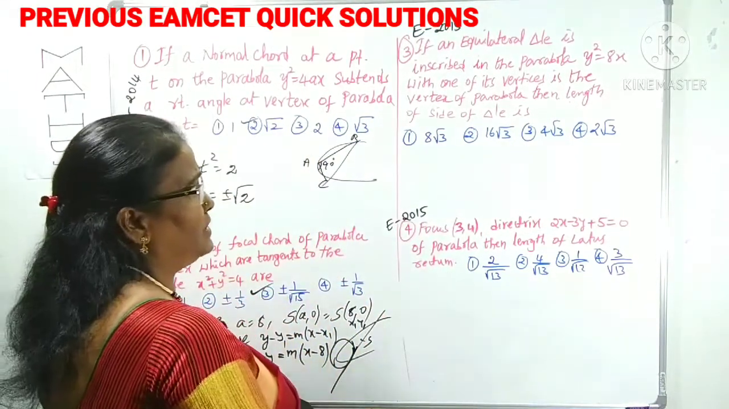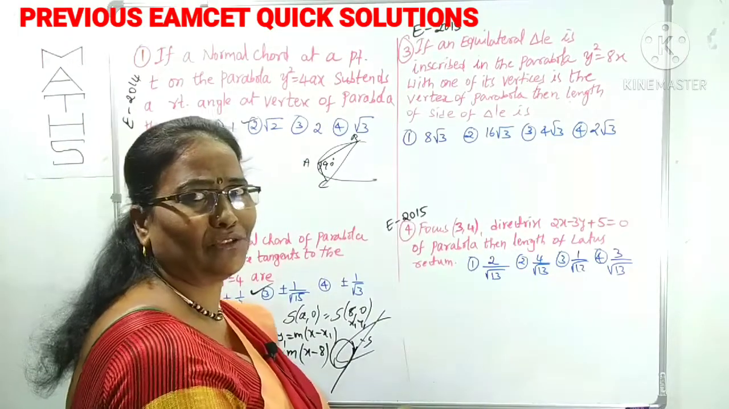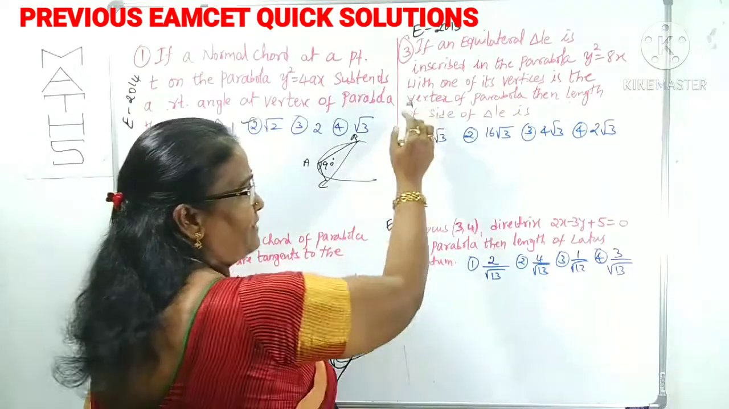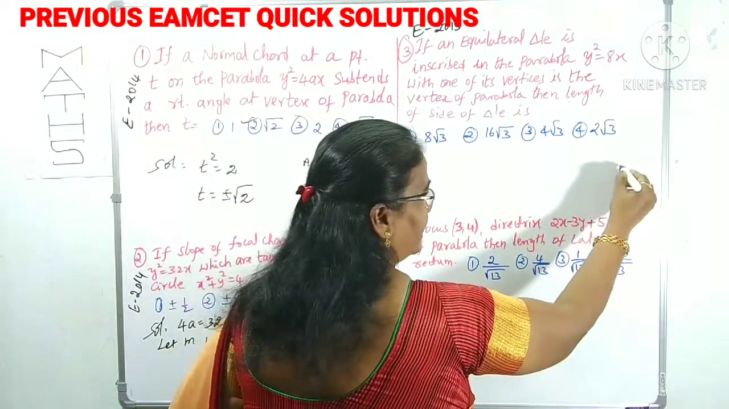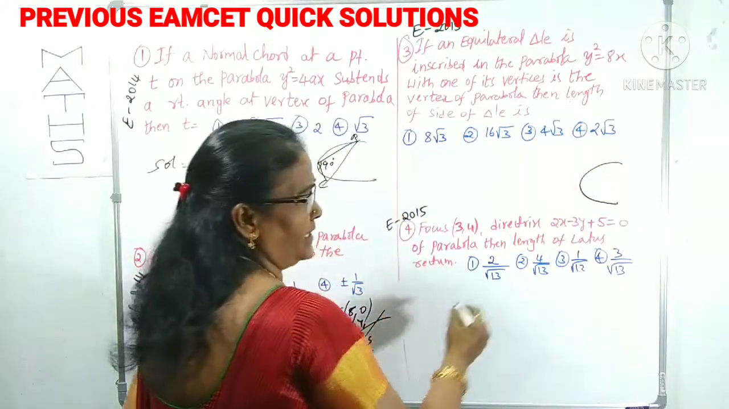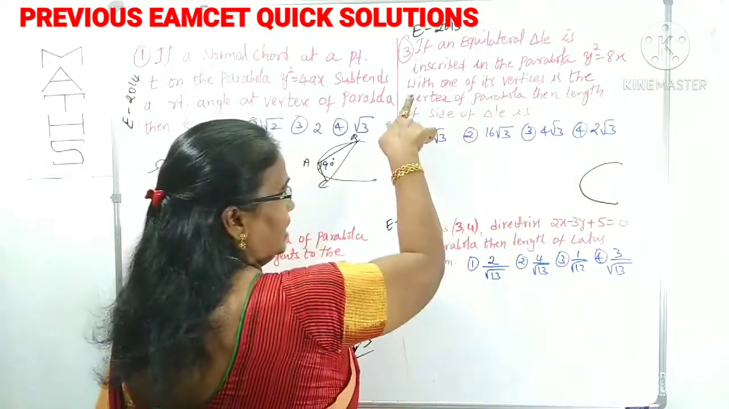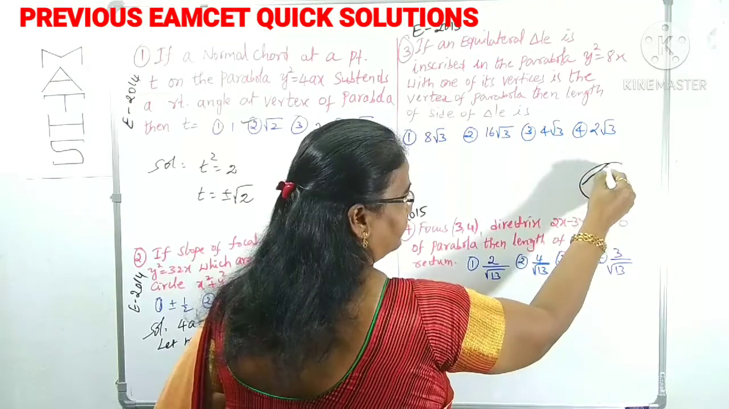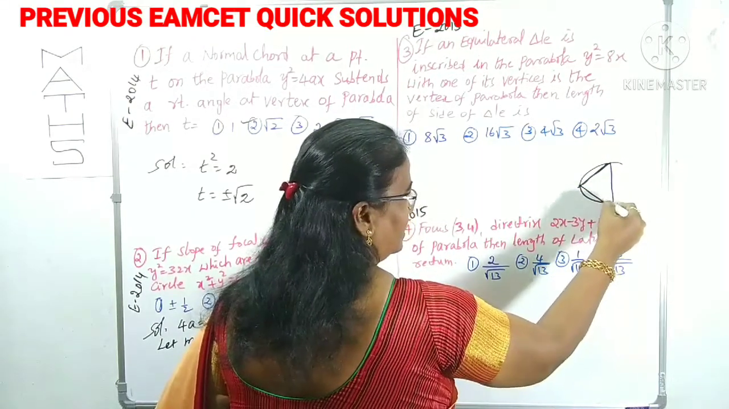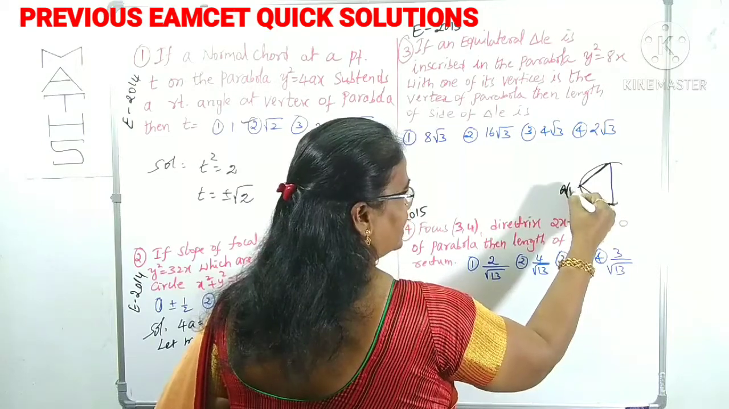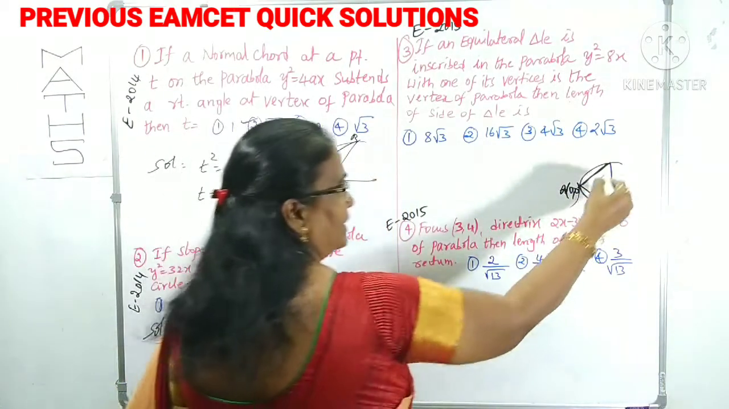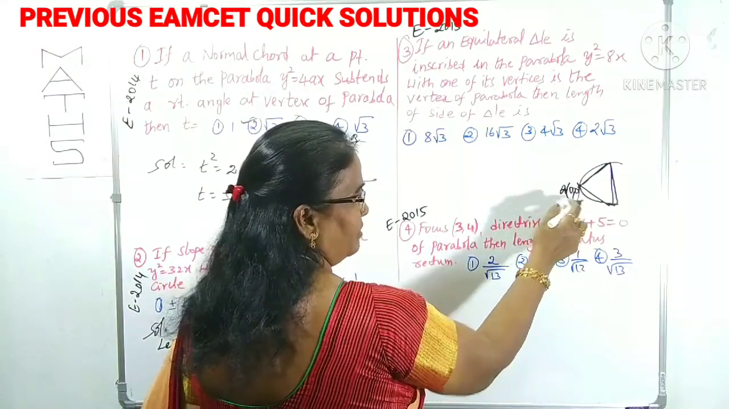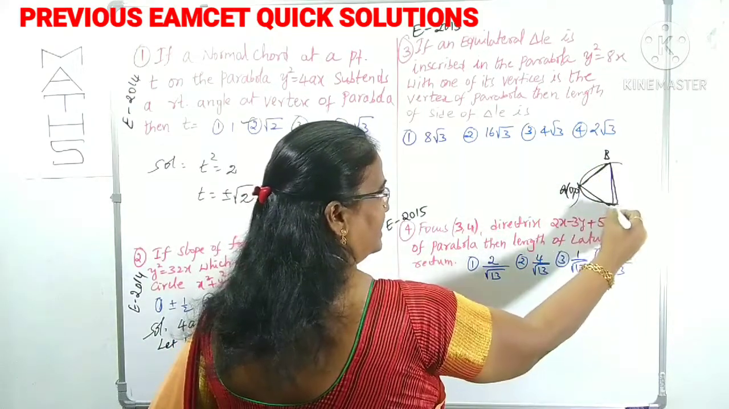Now look at question number 3, which is given in 2015 MSET. If an equilateral triangle is inscribed in the parabola, the parabola is in the form of y square equals 4x, with one of its vertices at the vertex of the parabola. It will be like this, and A is somewhere else. The vertex of the parabola is (0, 0). This is an equilateral triangle inscribed in this parabola, whose one vertex is the vertex of the parabola, like A, and the remaining two vertices you can take as B and C.